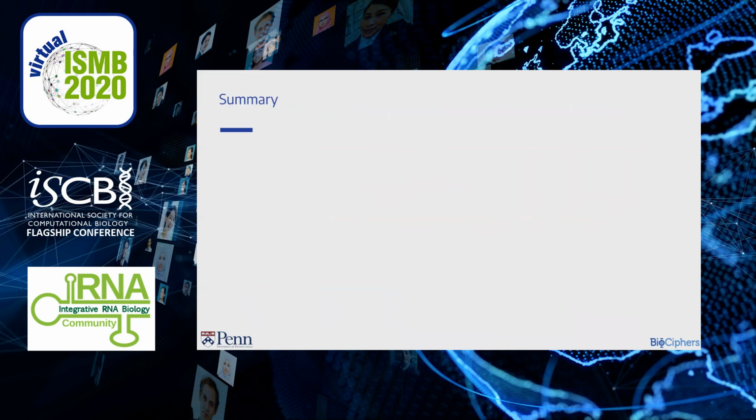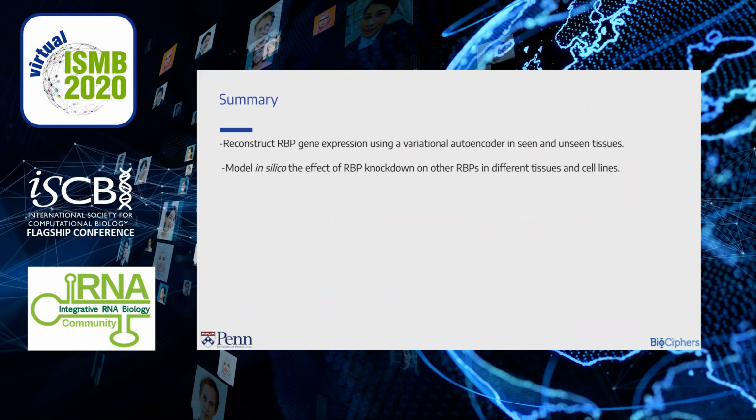In summary, we show that we can reconstruct RBP gene expression using a variational autoencoder in seen and unseen tissues. Using this VAE, we can model the effect of an RBP's knockdown on other RBPs in silico and in an unsupervised manner.